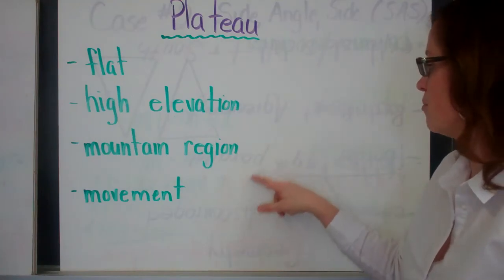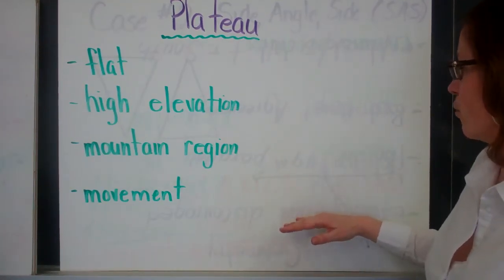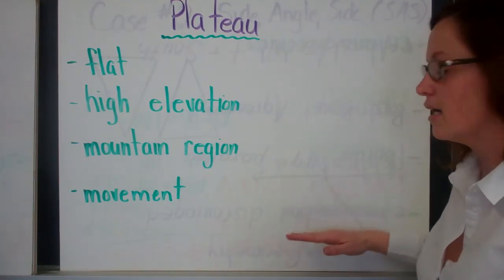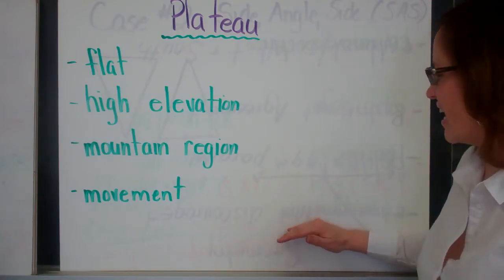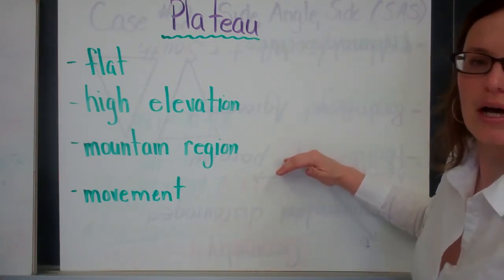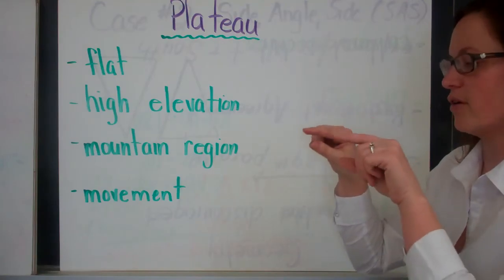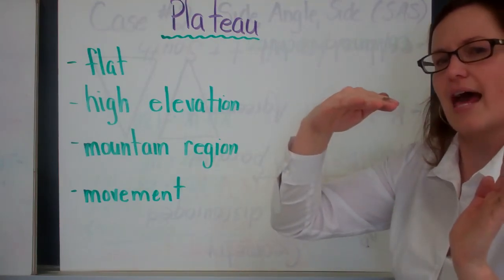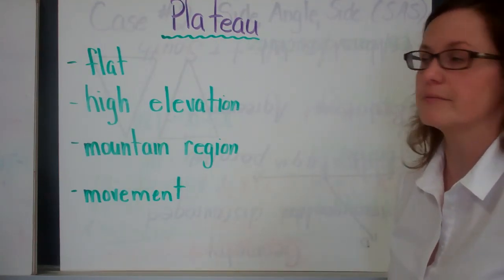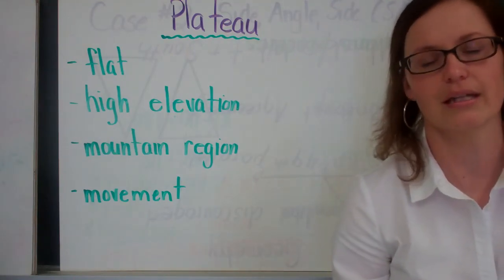So you would have 2 mountain peaks, and where you probably would have a valley, there's a shift in the Earth's crust, and it's pushing up the Earth in between. So you have this mountain region and then this flat plateau that occurs in the middle. So there are your landform regions.